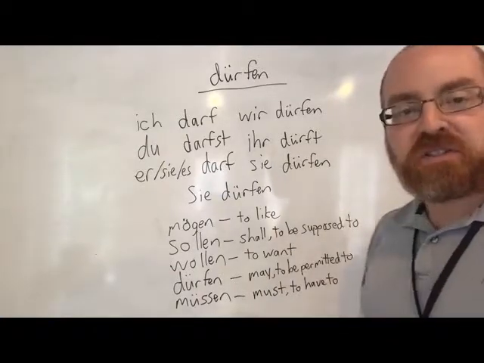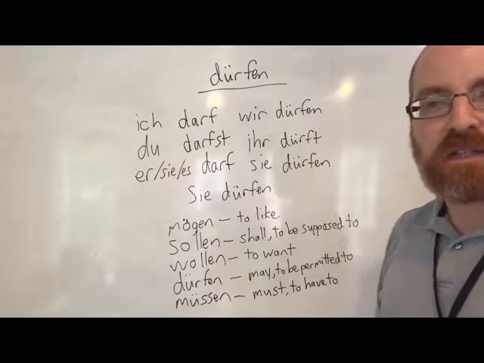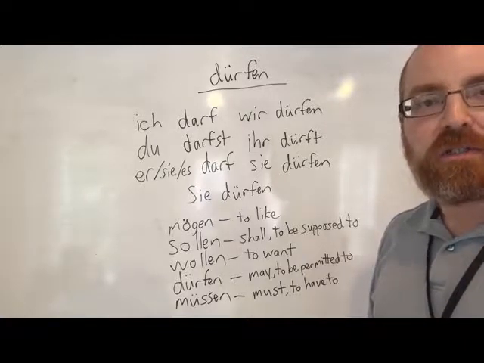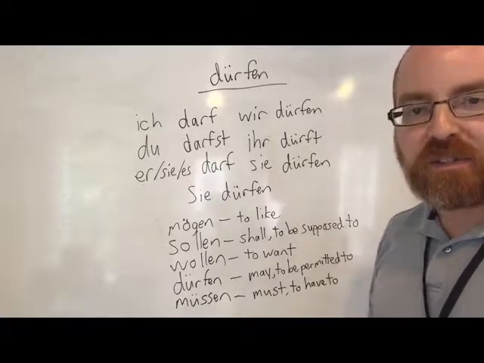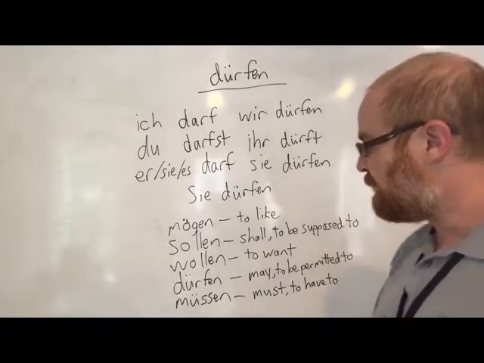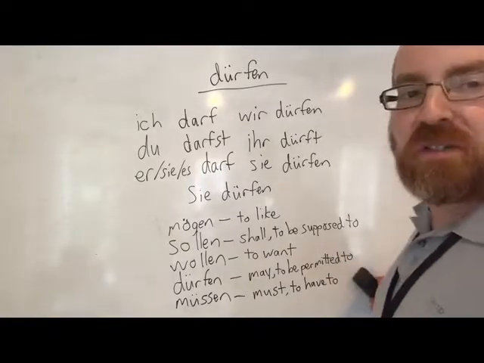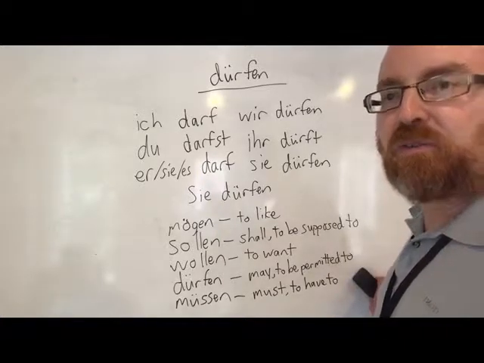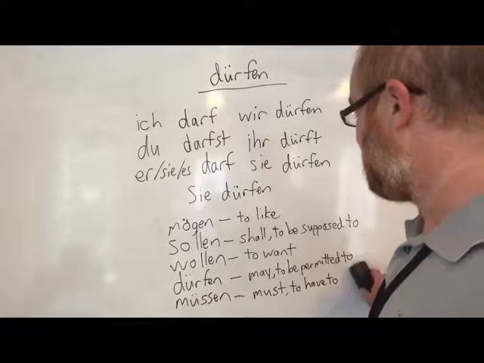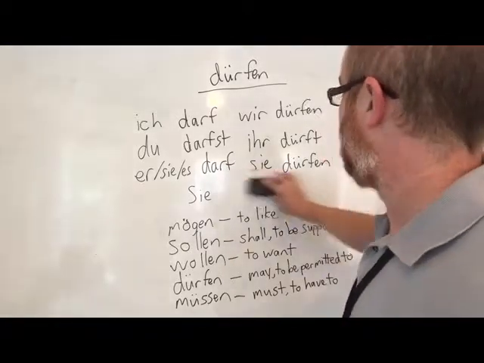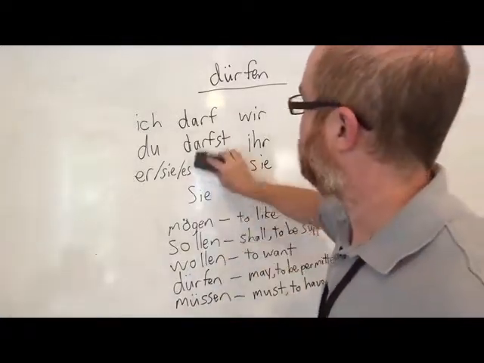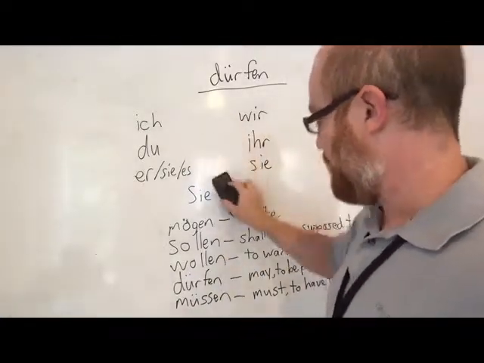Last but not least, we have müssen. Now hear the difference when I say dürfen and müssen. Dürfen is a longer umlaut sound, and müssen is what we call a short umlaut sound. Right? So müssen actually drops the umlauted U for just a regular U, which has a slightly different sound. Okay? So müssen, muss. Without that umlaut, we have an U sound.